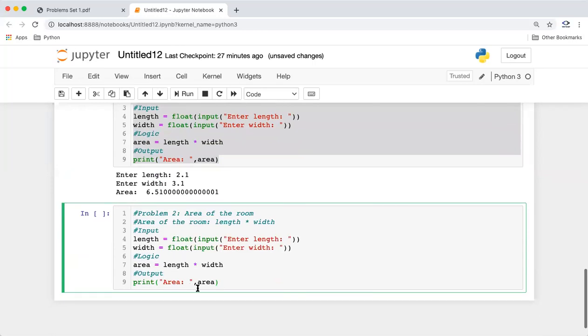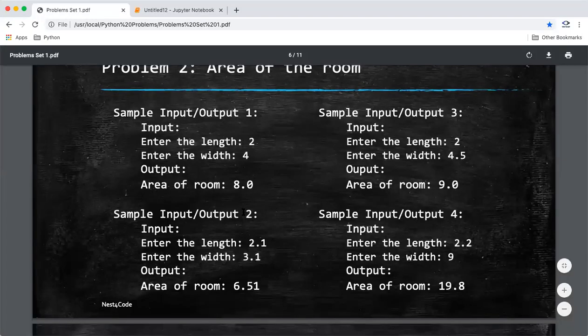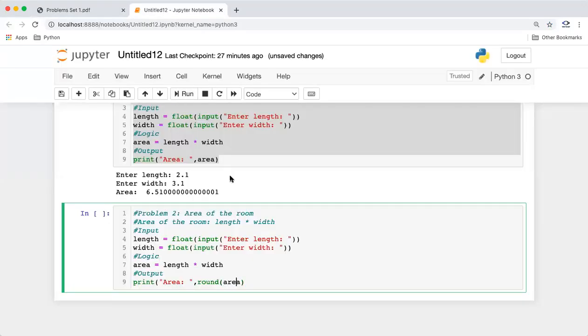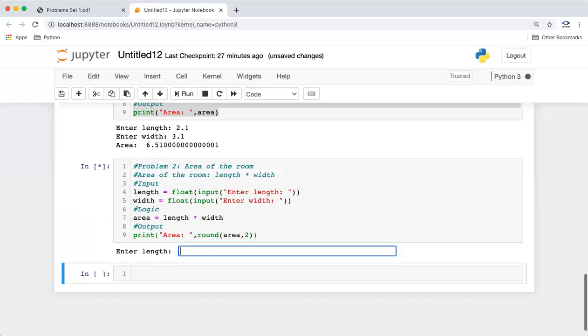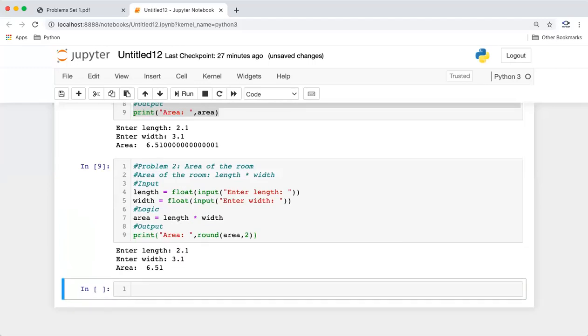I can go and do something while printing the output. So guys, in Python, we have a round function using which you can round off the value. And if you see most of the test cases here, they are rounded off to 2 decimal places. So we can just round off area to 2, and here we can give the decimal place till where we want to round off this value. So I just gave 2 here. Then let's try it again. 2.1, 3.1, it's coming as 6.51. So now it's working as expected.